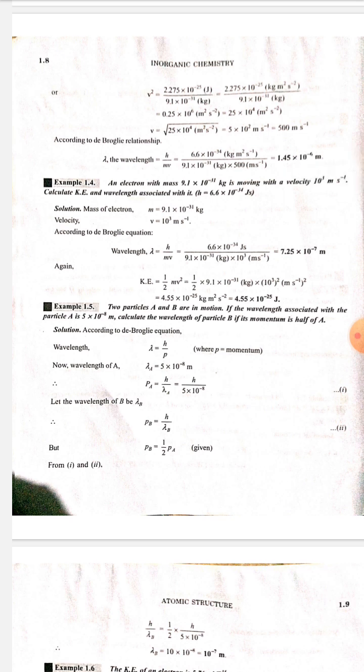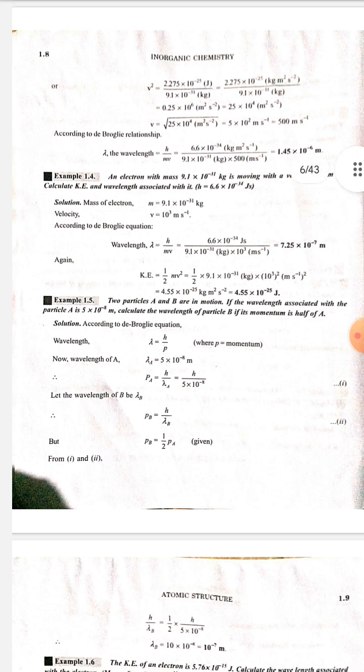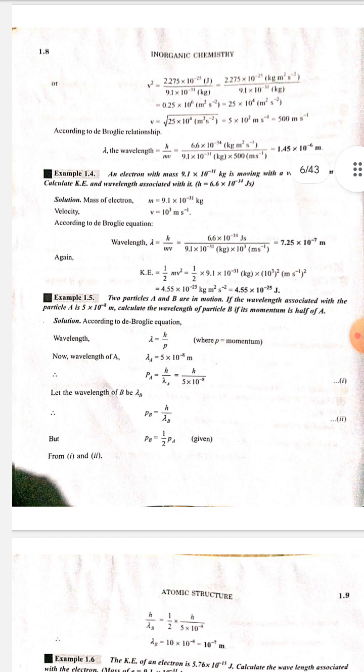According to de Broglie equation, wavelength lambda is equal to h by p, where p is equal to momentum. Now, wavelength of A, lambda A is equal to 5 into 10 to the power minus 8 meter. So, PA is equal to h upon lambda A is equal to h upon 5 multiply 10 to the power minus 8. Equation 1.